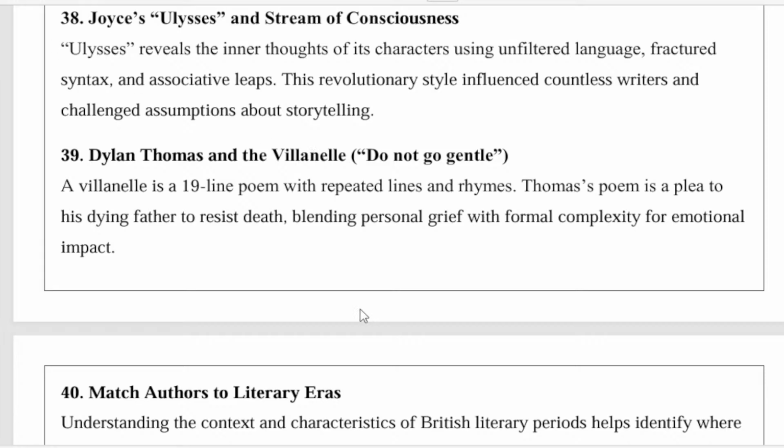Ulysses reveals the inner thoughts of its characters using unfiltered language, fractured syntax, and associative leaps. This revolutionary style influenced countless writers and challenged assumptions about storytelling.